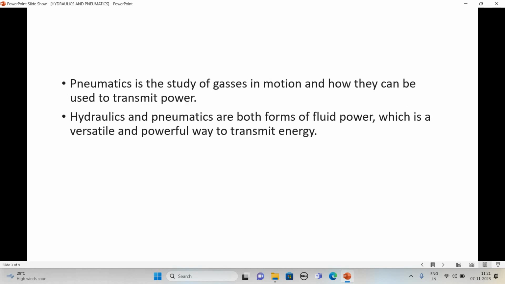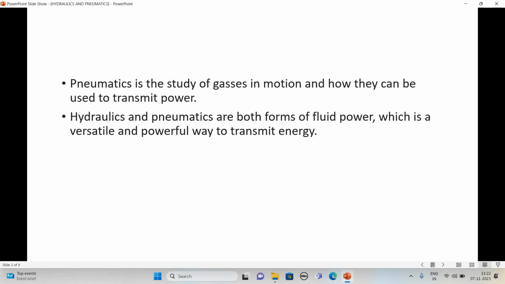Pneumatics is the study of gases in motion and how they can be used to transmit power. As I already said, in a pneumatic system air is used, that is, gases in motion are used to transmit power. That is, there is transmission to a linear actuator or to a rotary actuator.